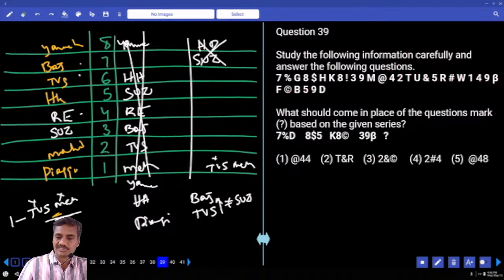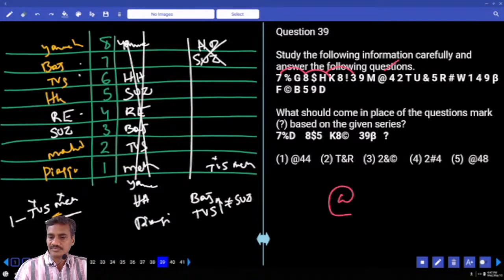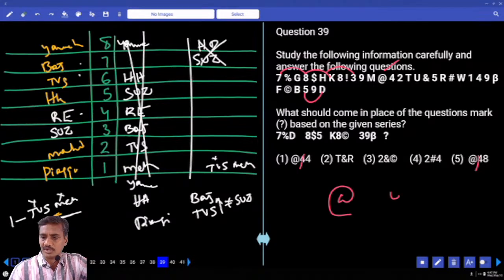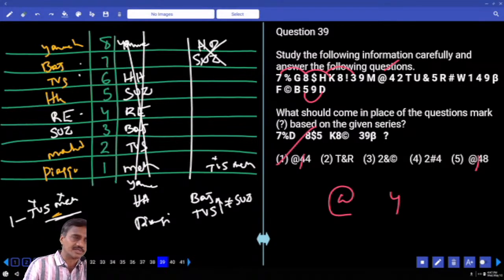Then the 39th one: 7, 8 and K. 7 and 8, 1, 2, 3 plus 3. 8 and K, 1, 2, 3 plus 3. So 1, 2, 3 is done. The first element is at the rate of, and the second element is common in this. Let us check out the last element. D and 5: D to 5, what is the difference here? Minus 2. 5 and the next, minus 2, then minus 2 again, so 4. The last element is 4, choice 1, question 39.